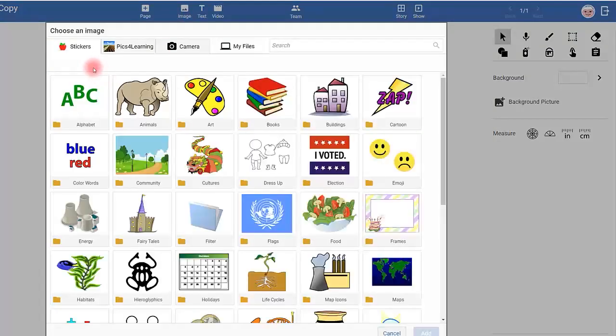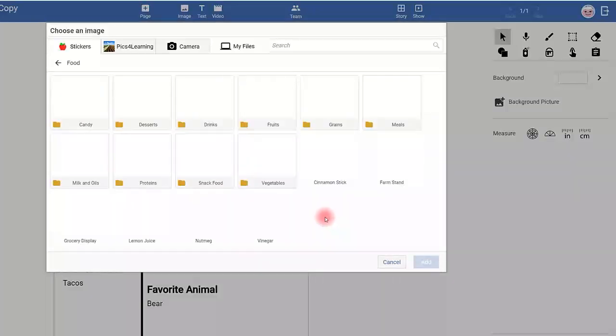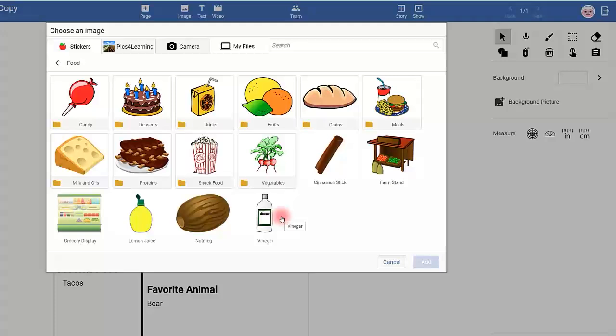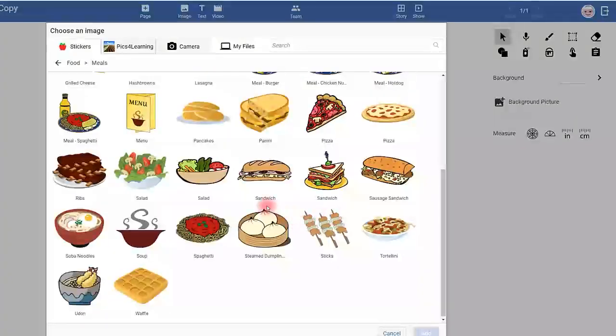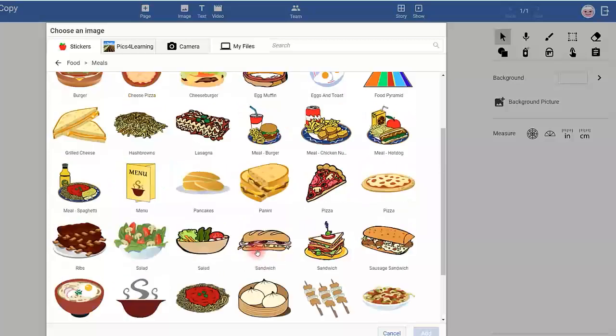I'm going to go over to the stickers, and I'm going to go looking for food. So I can see that this salad is food. I can see that this word is food. When I click on it, I had chosen tacos, so I'm going to want to find meals right there. And I'm going to want to go down and, yeah, you can see lots of meals, but do I see any tacos? And I do not.